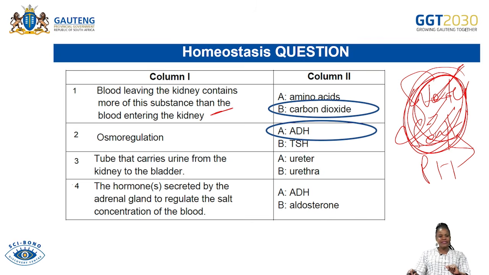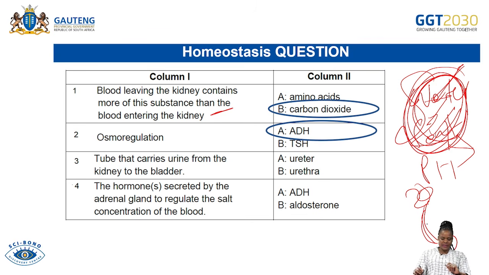Do not forget that. The tube that carries urine from the kidney to the bladder, which one? This is the tube that carries urine from the kidney to the bladder. Is it the ureter? Is it the urethra? Or is it both of them or none of the two?